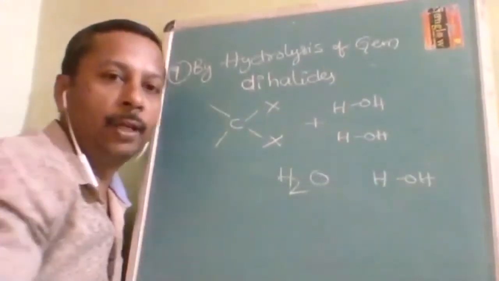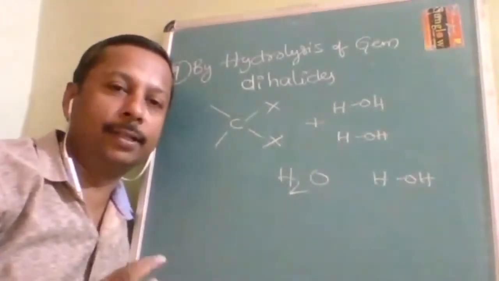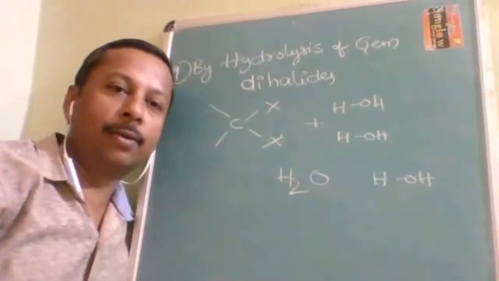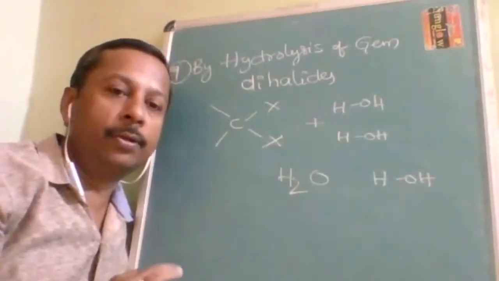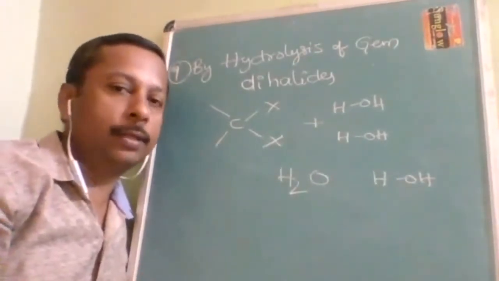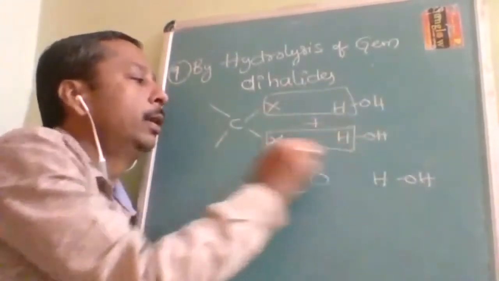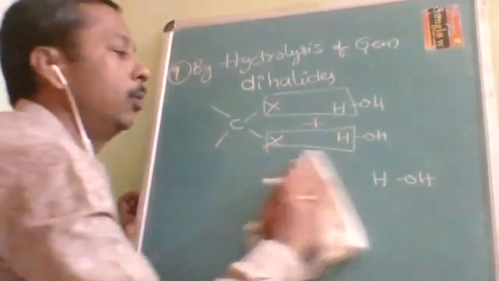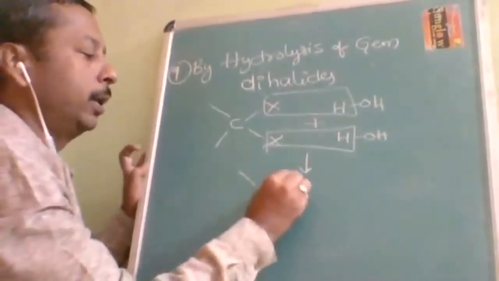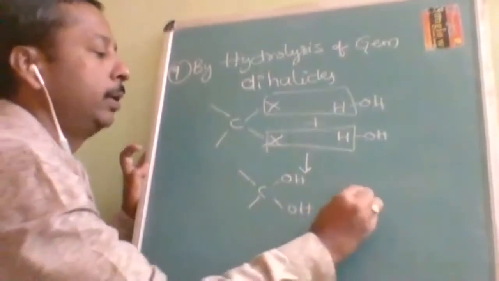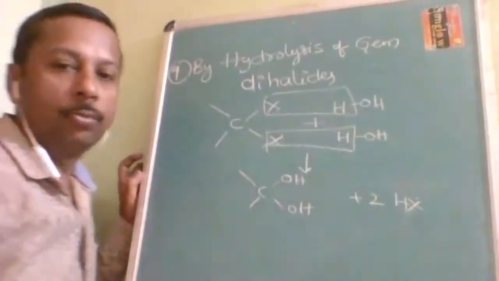If you know where to write which, 90% of organic questions are very easy. If you are perfect in hydrolysis, even inorganic is very easy. Hydrolysis is the most utilized reaction. Here, simple positive, negative: one will be HX, another will be HX. What is the product and how many moles? H and both OH will be attached here, and 2 moles of HX.